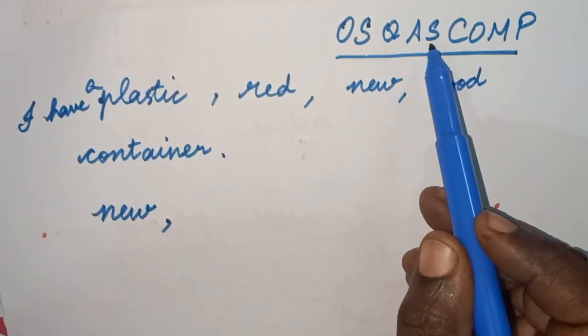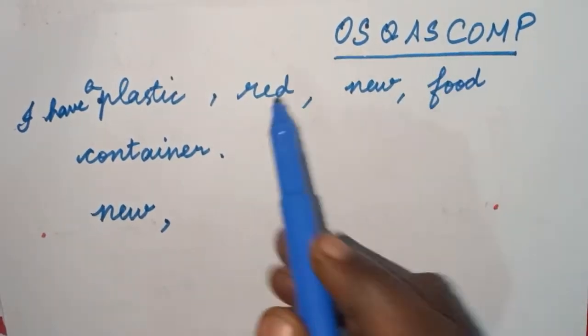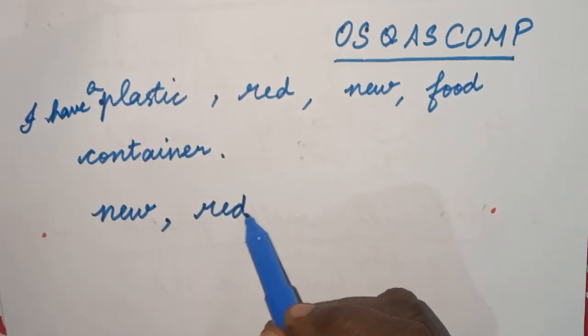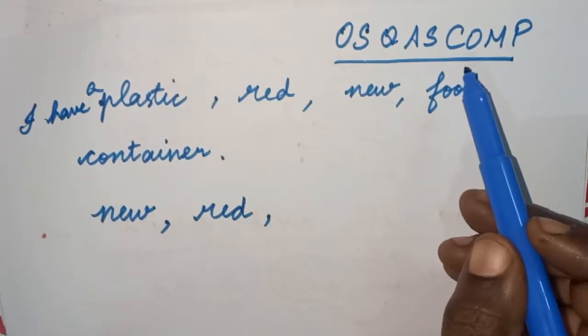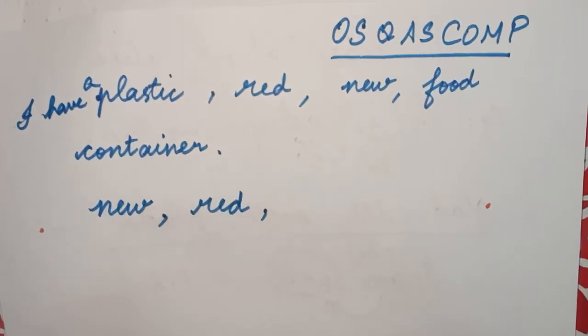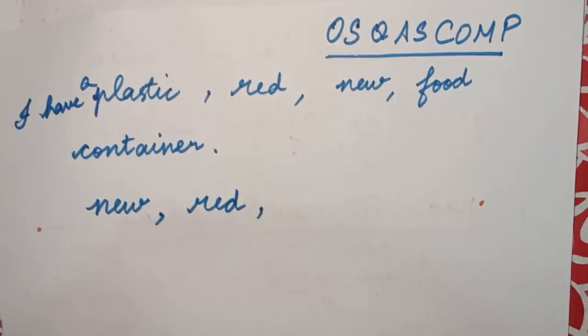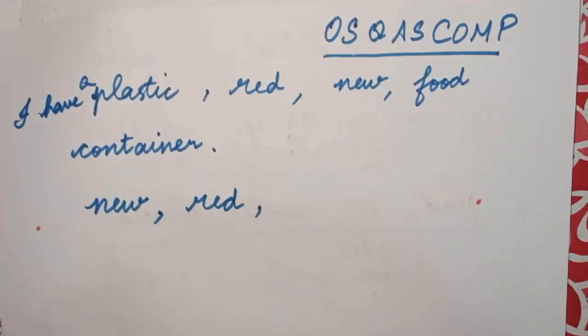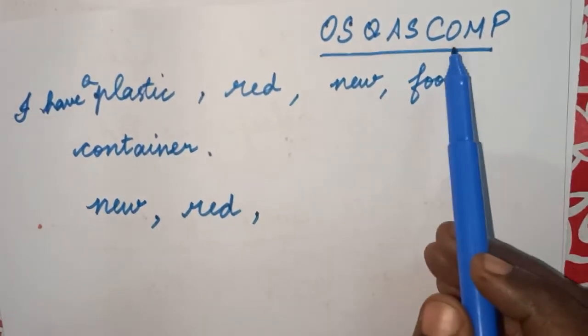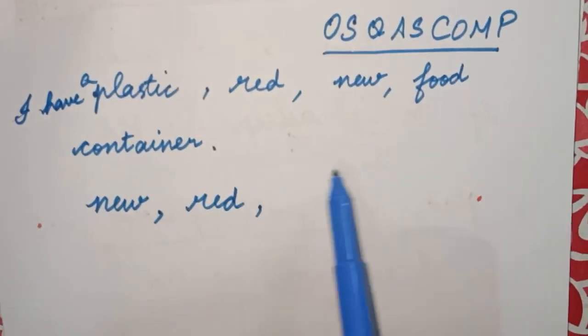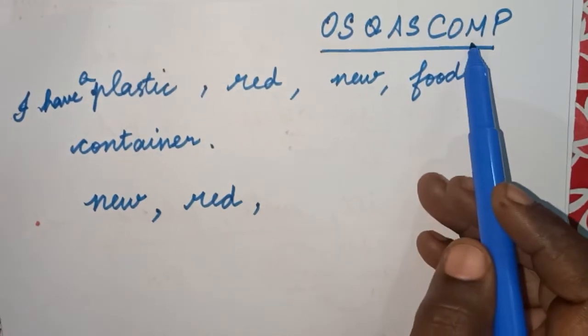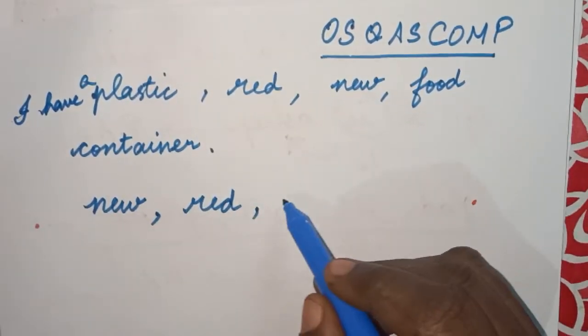Is size there? No. Color? Yes, I have red color, red. Then what does C stand for? C stands for color. So we got the color. What is O? Origin. Do we have the origin? No. Do we have the material? Yes. So plastic.